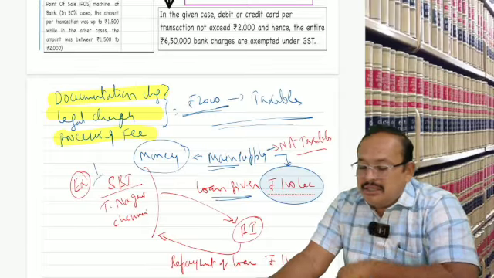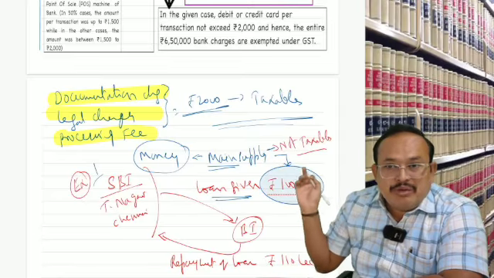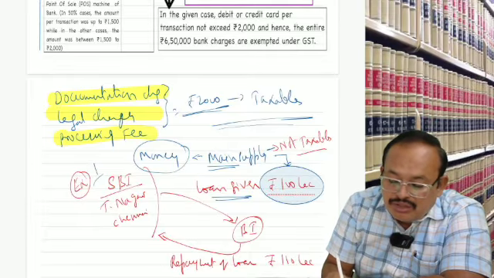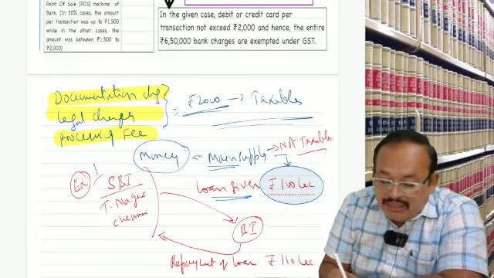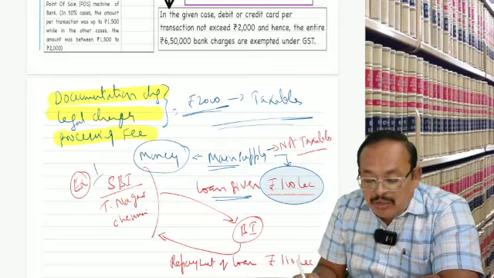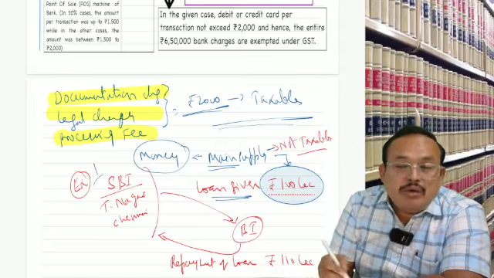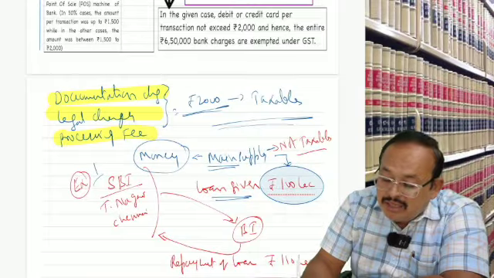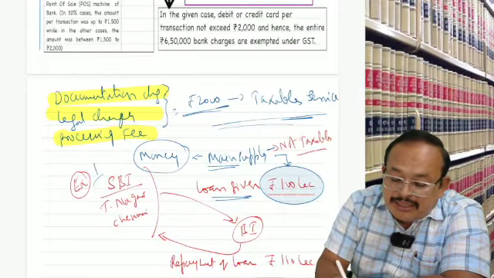Like this, Raja, simple example. You want to make a note, quickly make a note of this. Documentation charges for processing loan, legal charges, processing fees for loan sanction, that charges are a taxable service which is not exempted.